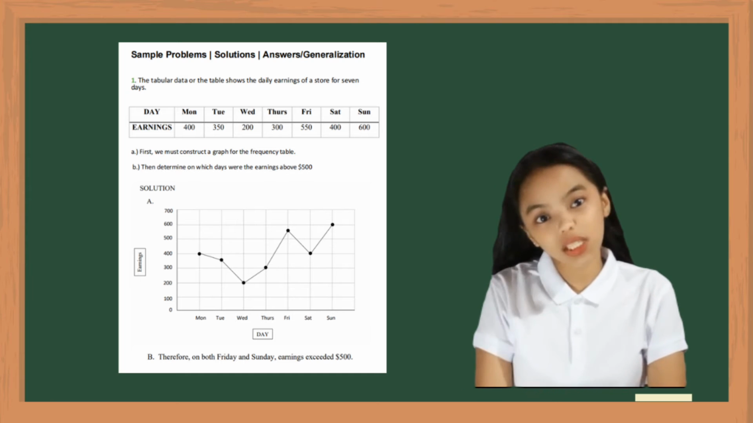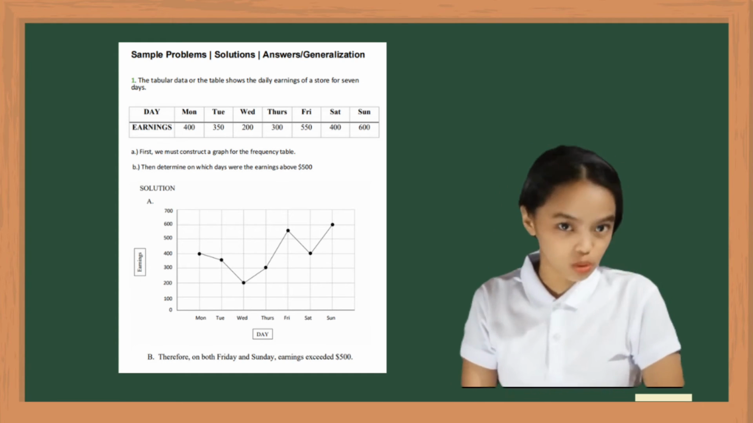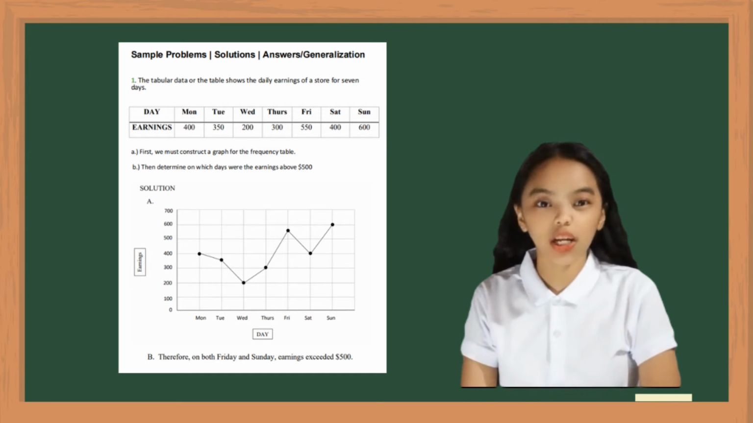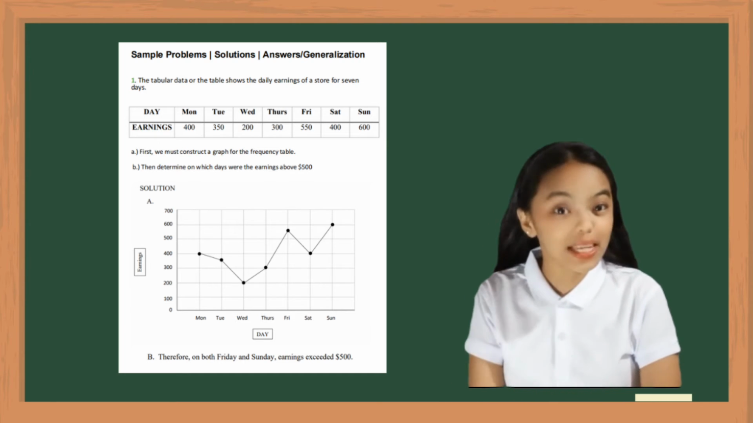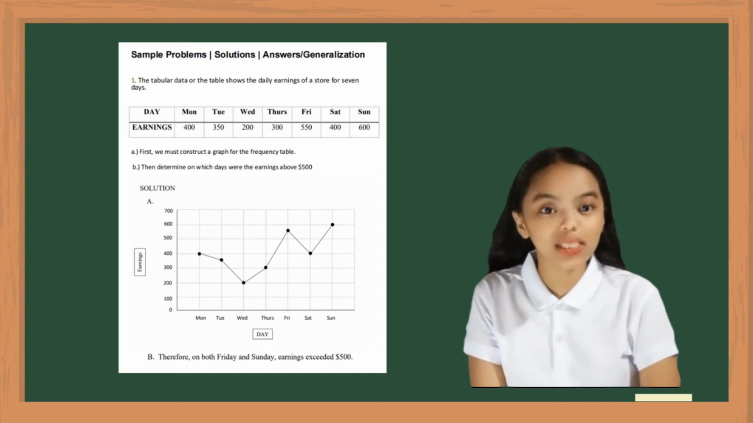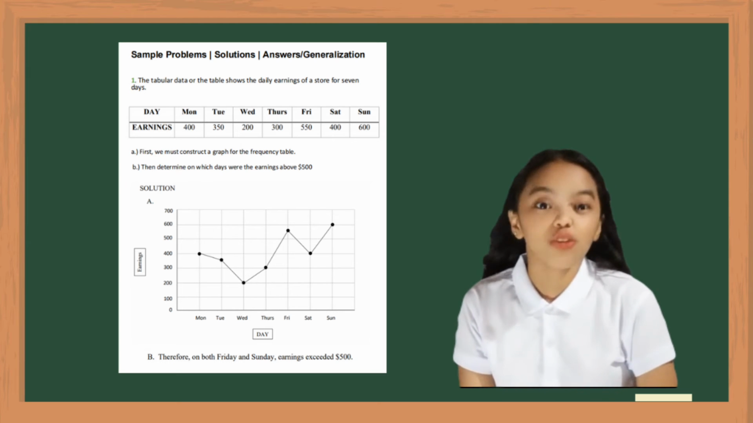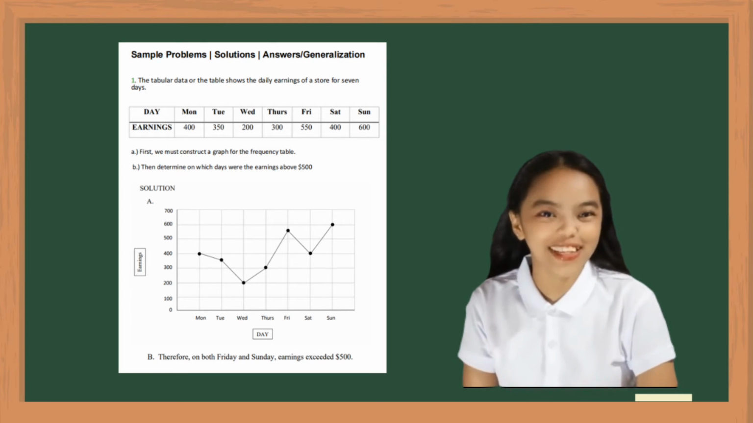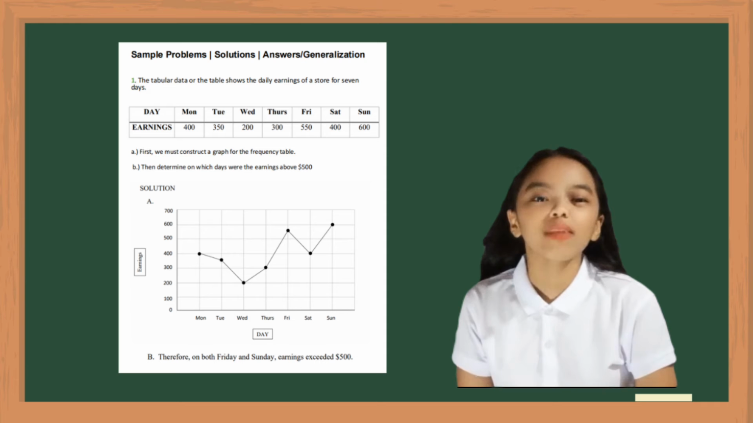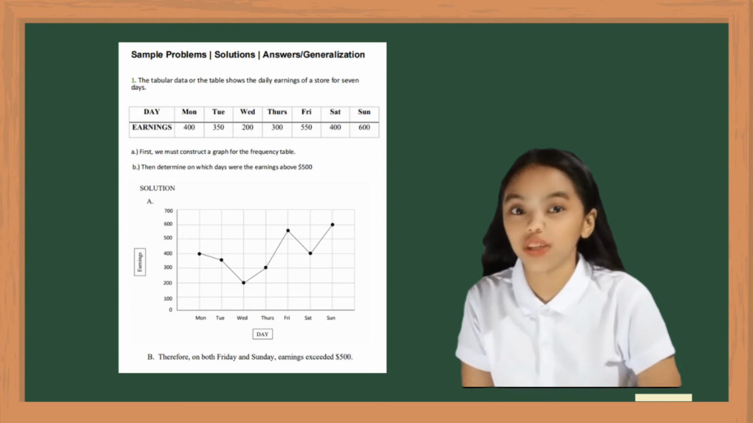The tabular data, or the table, shows the daily earnings of the store for 7 days. The earnings on Monday is 400, on Tuesday is 350, on Wednesday is 200, Thursday is 300, Friday is 550, Saturday is 400, and Sunday is 600.